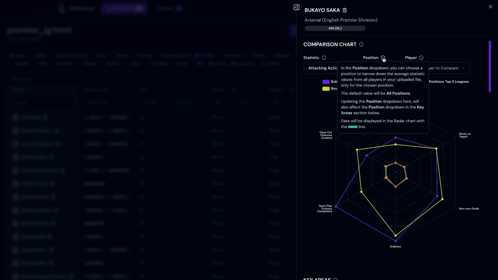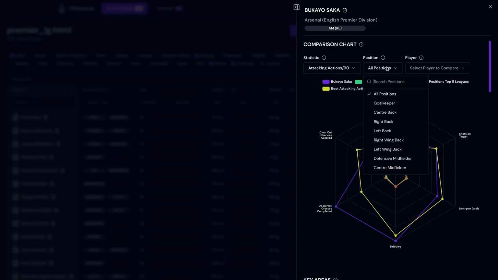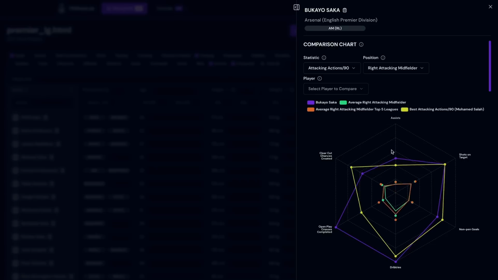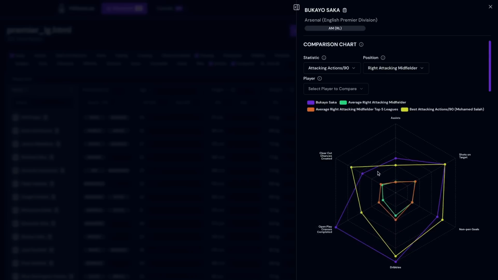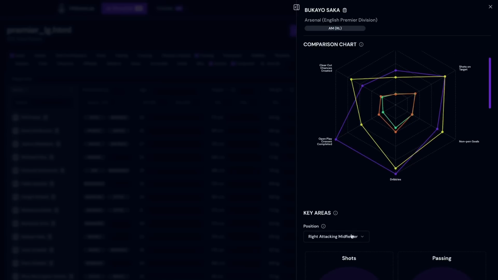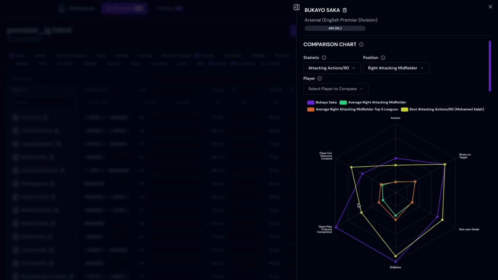There's also a position dropdown. Here you can choose a position to narrow down the average stat values for that position from all players in your uploaded file. The default value will be all positions. Updating the position dropdown here will also affect the position dropdown in the key area section below, which I'll get to in a moment. The data for the position will be displayed in the radar chart with a green line.